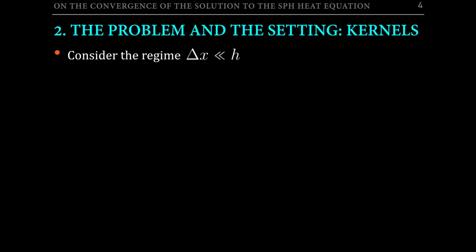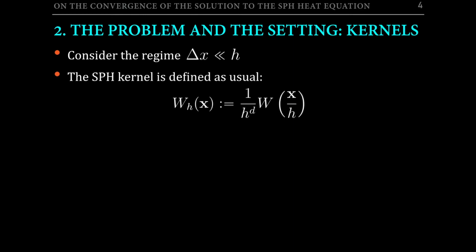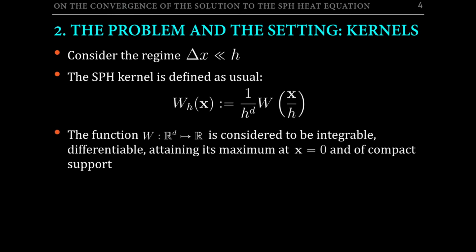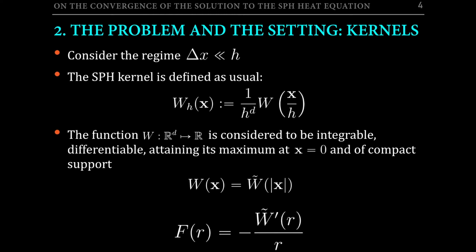First, in order to set ideas, it is important to keep in mind that the theoretical developments presented in the following concern the regime in which the interparticle distance is much smaller than the smoothing length. The SPH kernel is defined as usual by scaling a function w, which is considered to possess certain properties, the most important of them for us being its radial symmetry. This is a feature that I will be using very often throughout this work. Another important character in this story is the derivative of the kernel, which is often expressed using the function f, defined as follows, and which plays a major role in all this development.